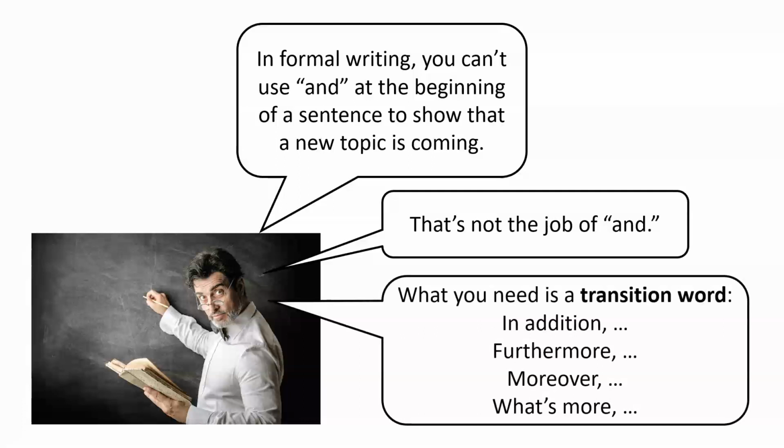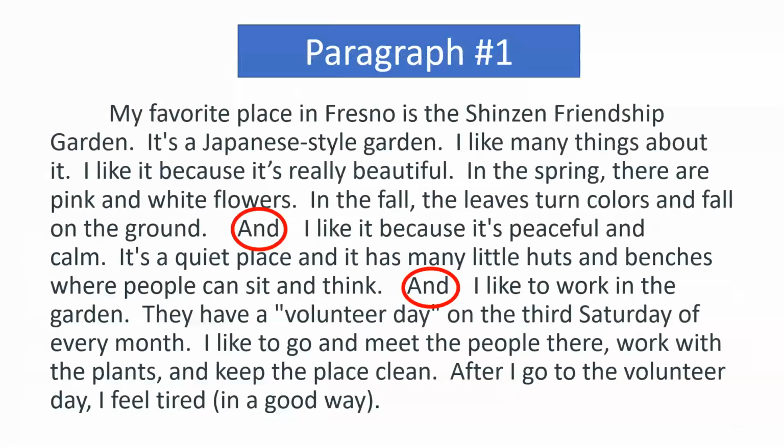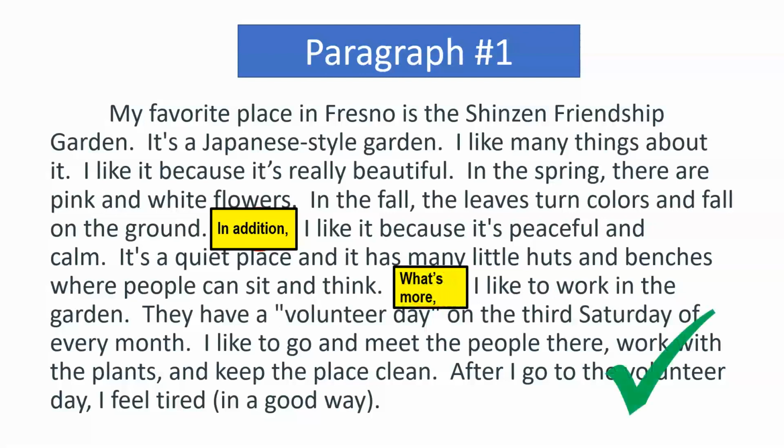So what you need is a transition word. And there are many different types. You can say in addition, or furthermore, or moreover, or what's more. Those are all transition words. So in this example, what I need to do is I need to take out the and put a transition word in its place. I can say, in addition, I like it because it's peaceful and calm. What's more, I like to work in the garden. If I make those 2 changes, then this paragraph is perfect.